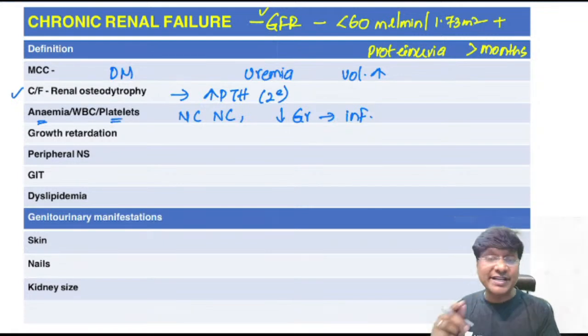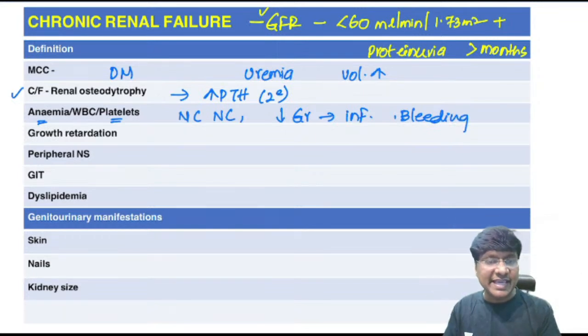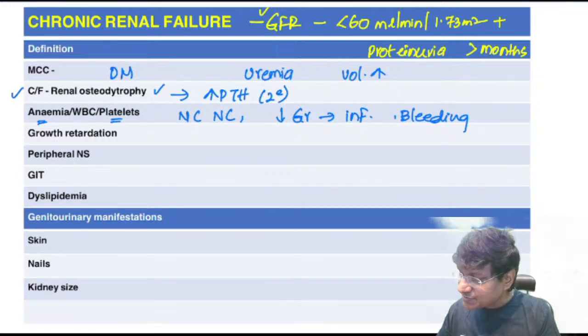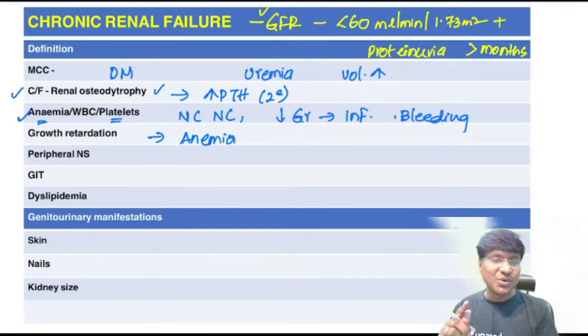Then there will also be decrease in the activity of the platelets, and once there is decrease in the activity of the platelets, the individual will have increased bleeding tendencies, so because of which there can be ecchymosis and all. Next, because of this renal osteodystrophy as well as anemia, these patients will have growth retardation, right? Growth retardation is due to anemia and renal osteodystrophy.